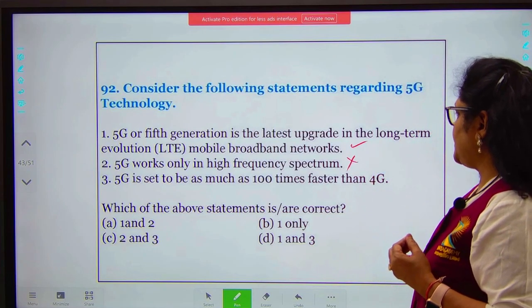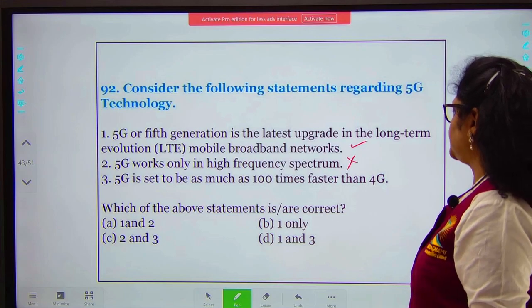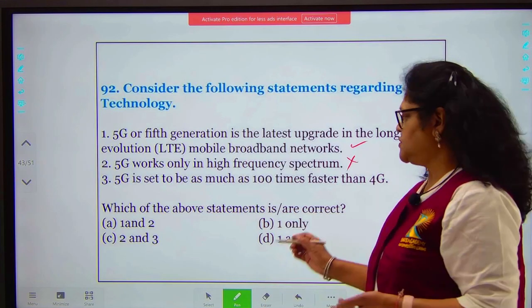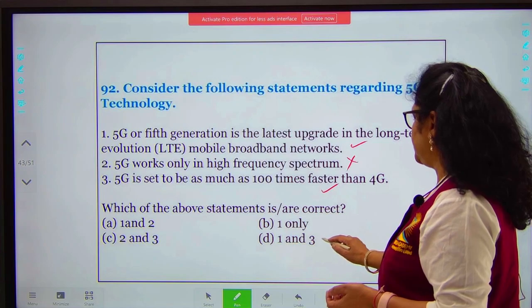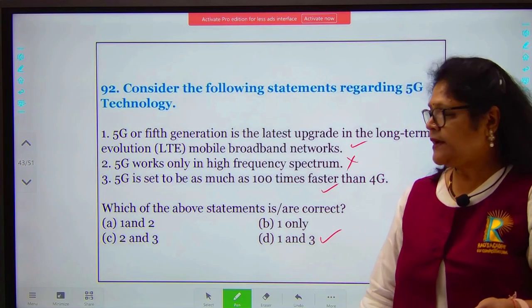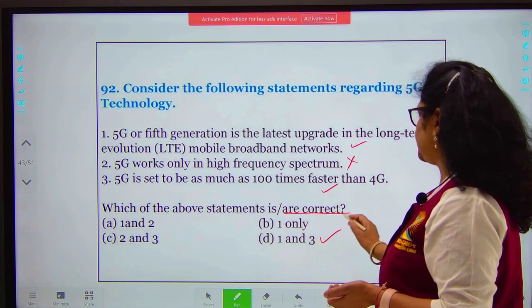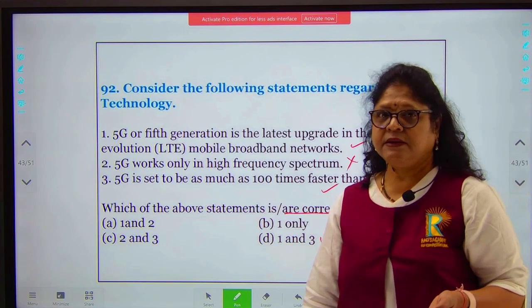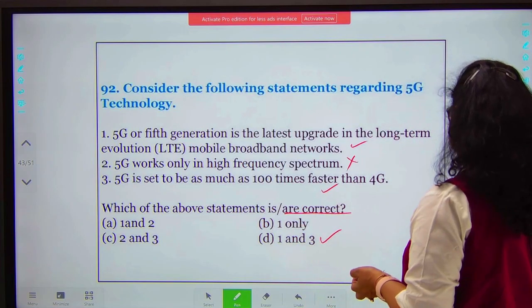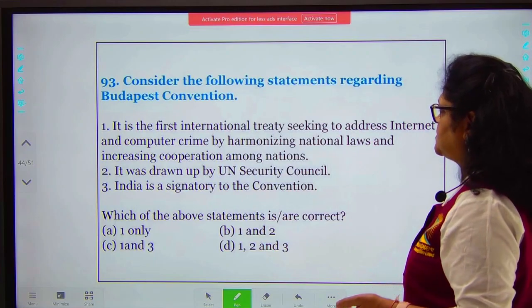And 5G is said to be as much as 100 times faster than 4G. That is what is the claim. So that is also a correct statement. So your 1 and 3 statements are correct, because they are asking you which are the correct statements. 1 and 3 statements are correct and 2 is wrong. So D will be your option for the correct answer.